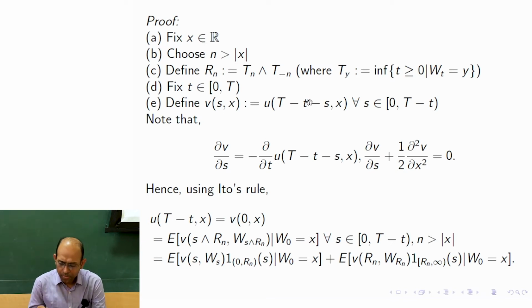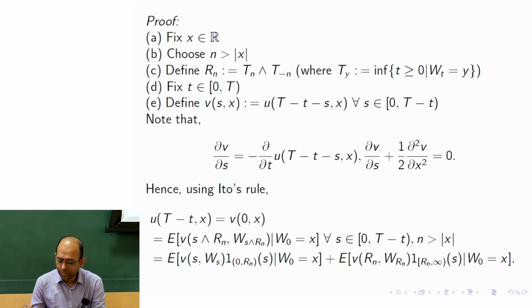Okay, so given this definition of the function v, we can find the partial derivatives of v and write them in terms of the partial derivatives of u. So del v del s, since the minus sign is there, would be minus del_t u, evaluated at (T - t - s, x). Now the space derivatives of v are the same as the space derivatives of u.